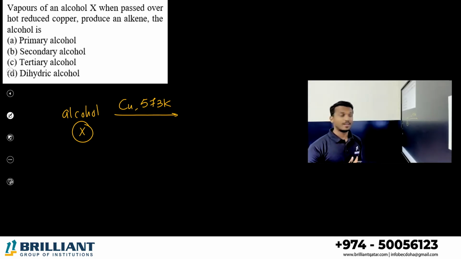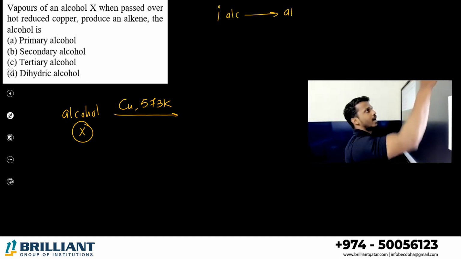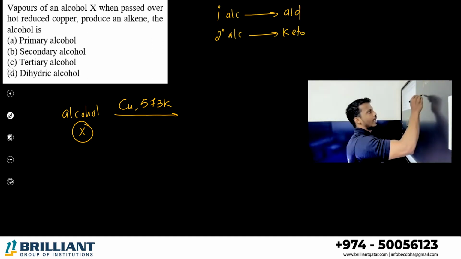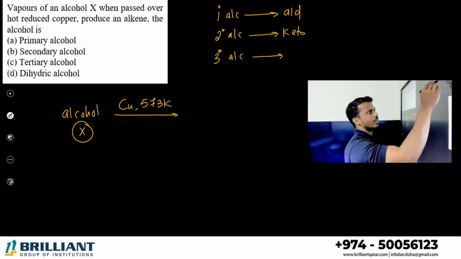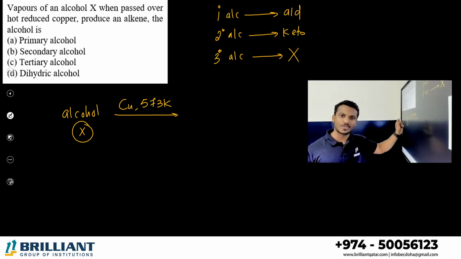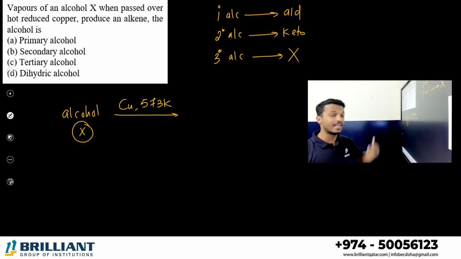alkene. Huh? We know primary alcohol on oxidation we will get aldehyde. Secondary alcohol on oxidation, ketone. And tertiary alcohol, I said to you, they won't undergo oxidation. Yes or no? But in the presence of an oxidizing agent like copper at 573 Kelvin, they don't undergo oxidation, that's sure. But instead of that, they can undergo elimination. Which elimination? Dehydration. Water can be eliminated. It will form alkene.